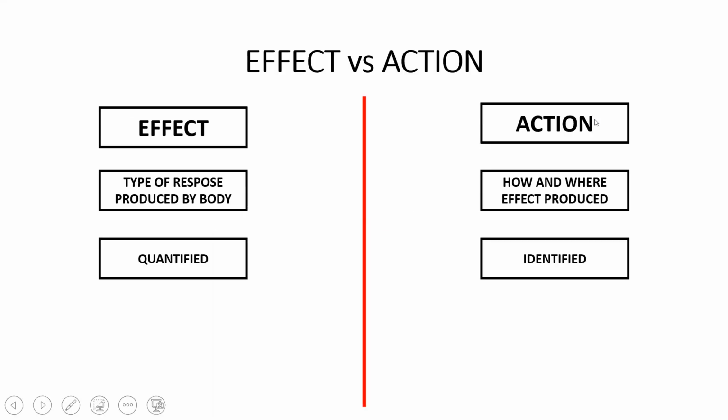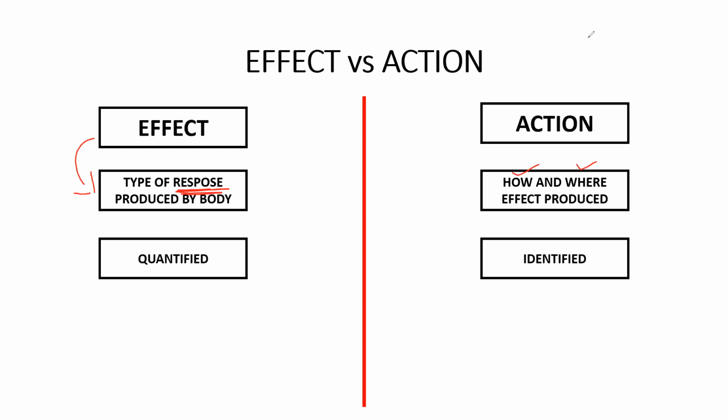So let's see what is effect and what is action. Effect is a type of response produced by the body. It is nothing but response. And action is how and where the effect is produced.